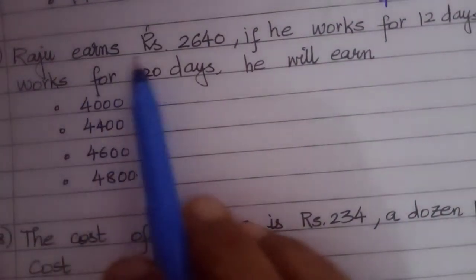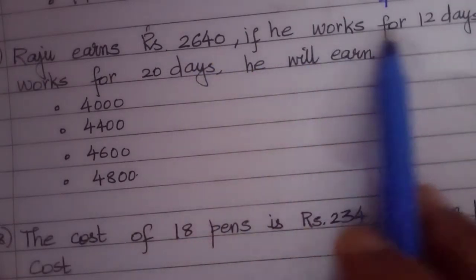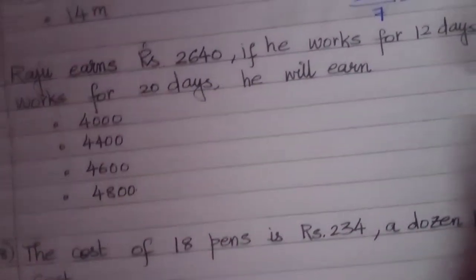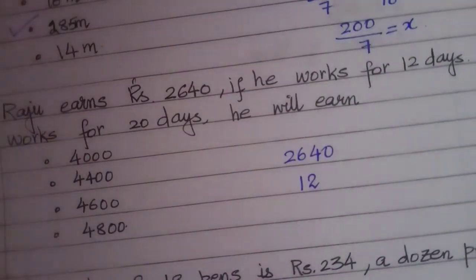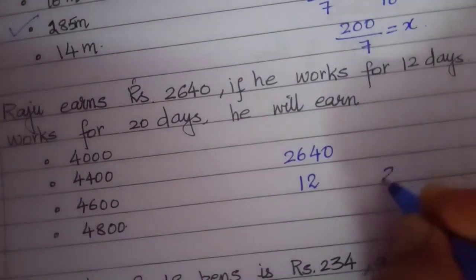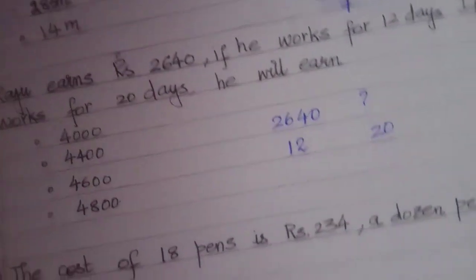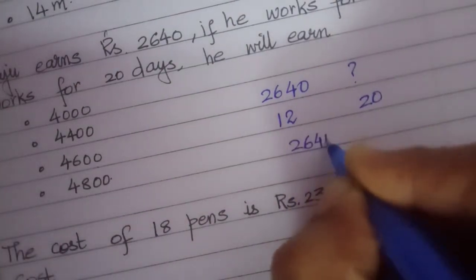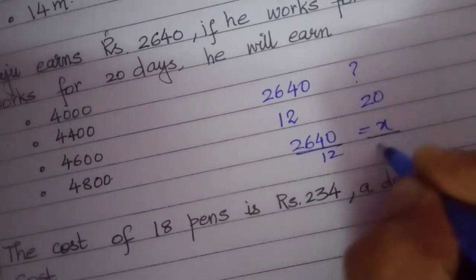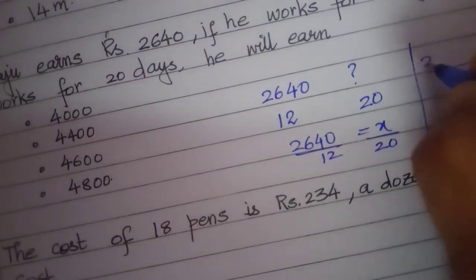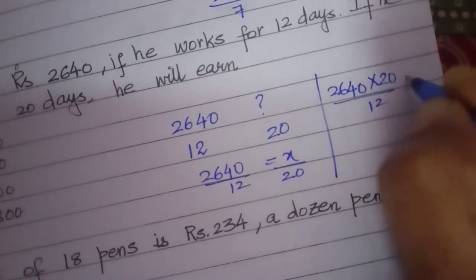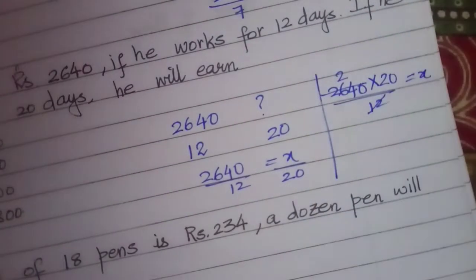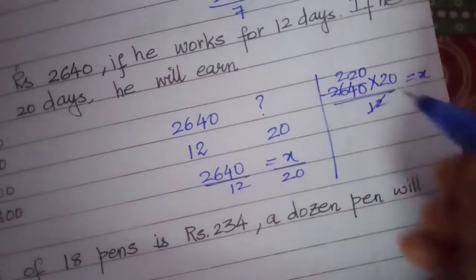Next, Raju earns rupees 2640 if he works for 12 days. 2640 is Raju's earning for working 12 days. If he works for 20 days, how much will he earn? Direct. So 2640 by 12 is equals to x by 20. 2640 into 20 by 12 is equals to x. 12 2s are 24. I get it as 4400.